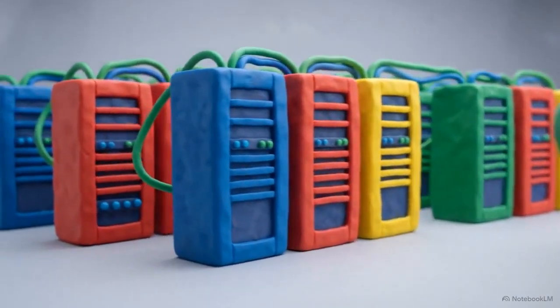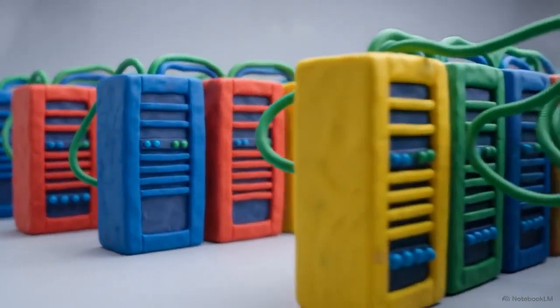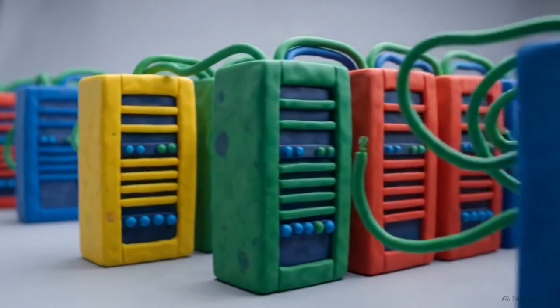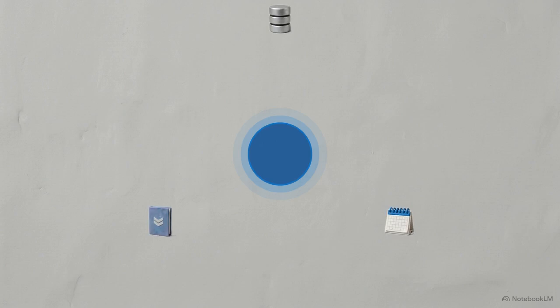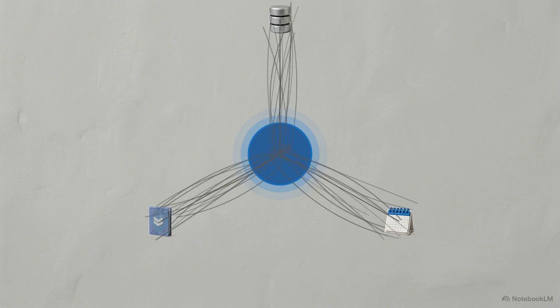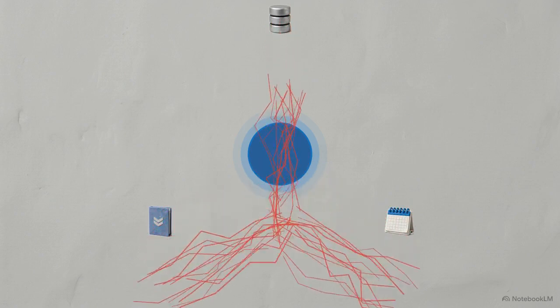Real business work doesn't happen in a chat window. It happens inside environments like Slack, GitHub, Stripe, and Postgres databases. This diagram illustrates the old way of solving that problem. Connecting an AI to external tools meant building fragile, custom-coded integrations from scratch every single time. And the moment an API updated, those manual connections would shatter.